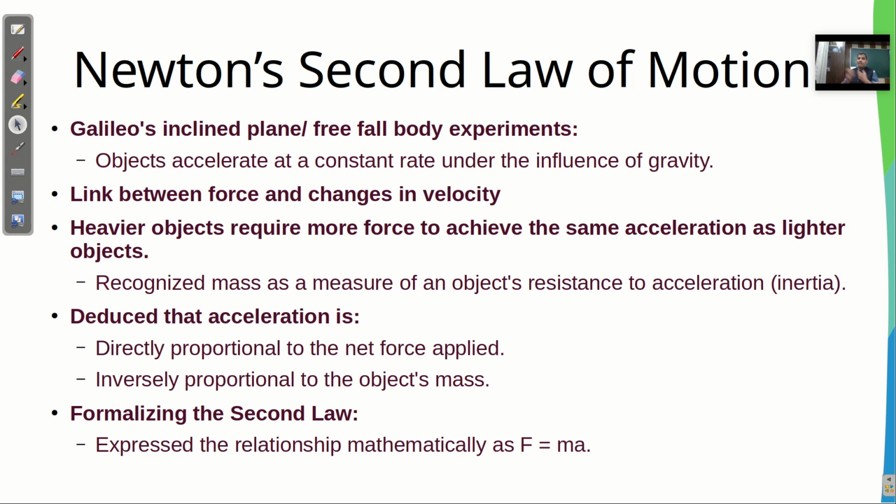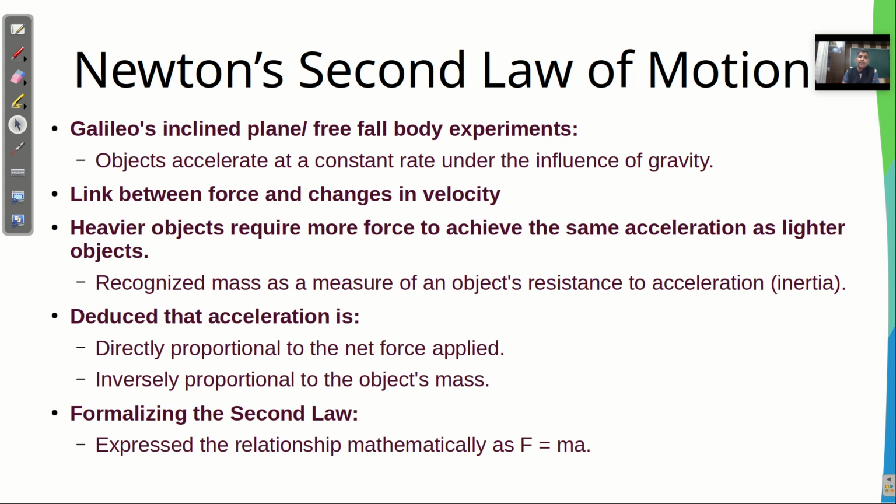So there is a relationship between the applied force, the mass and the change in velocity, and change in velocity is basically acceleration. Keeping all these things in mind, Newton deduced the law that force is equal to mass times acceleration. So this is the mathematical formulation, right?